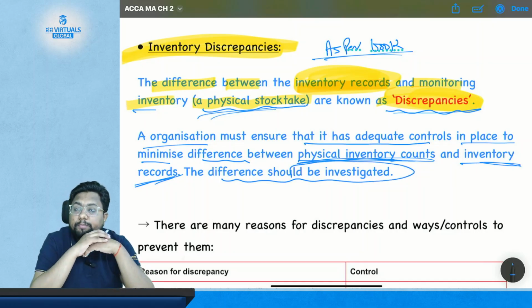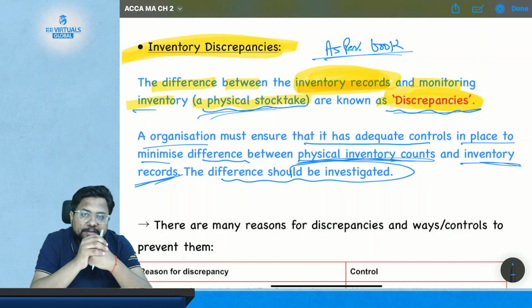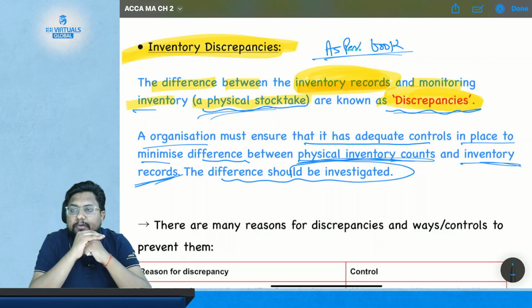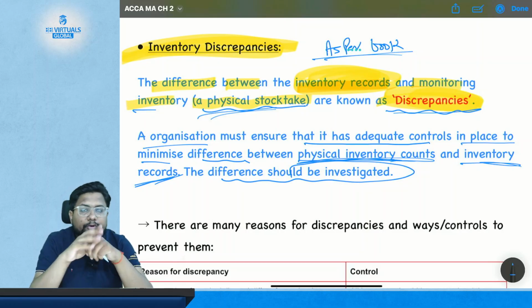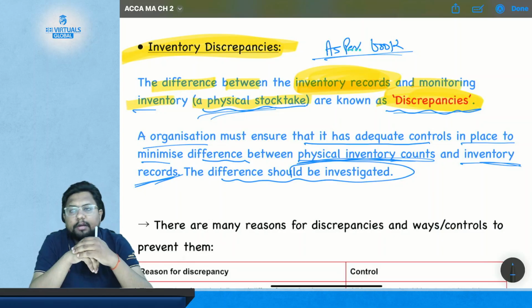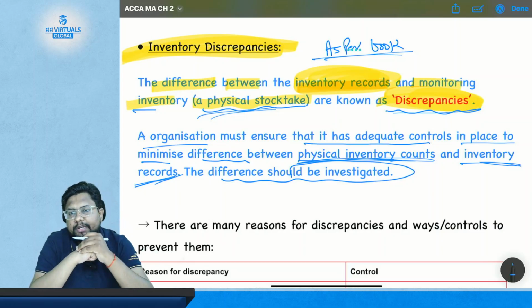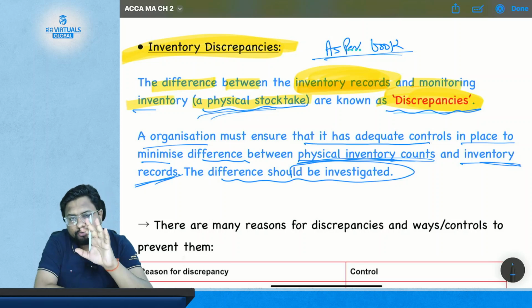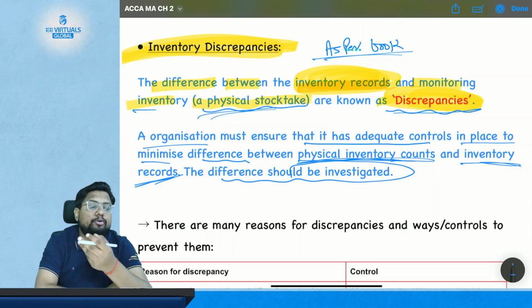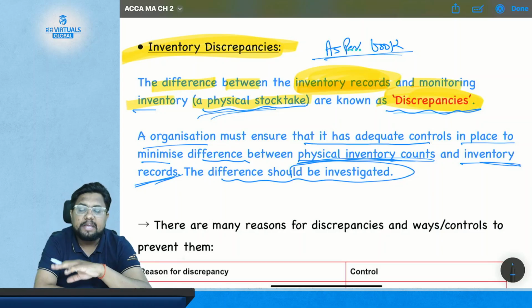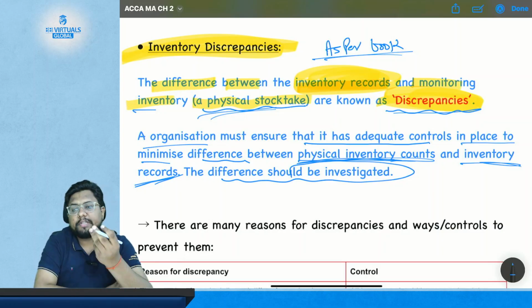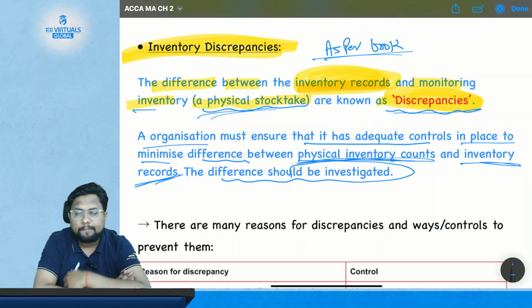If even after placing such controls there is a difference, then you need to investigate whether your staff or employees are actually stealing the material, or whether there is any other cause or reason for the difference.